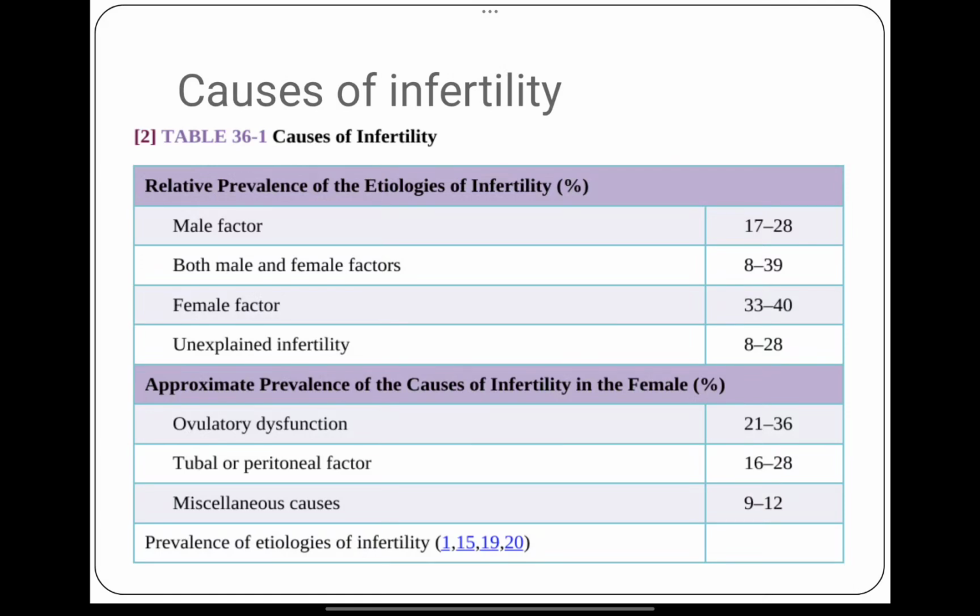And in female infertility, the most common cause is ovulatory dysfunction, which is around 21 to 36%. Tubal and peritoneal factors 16 to 28%. Miscellaneous causes 9 to 12%.